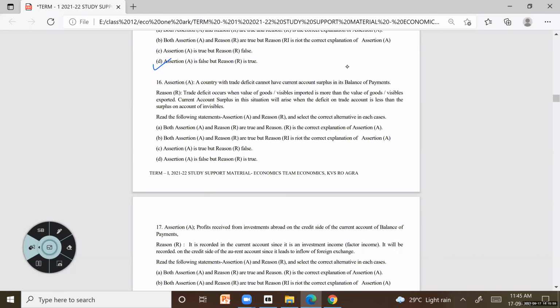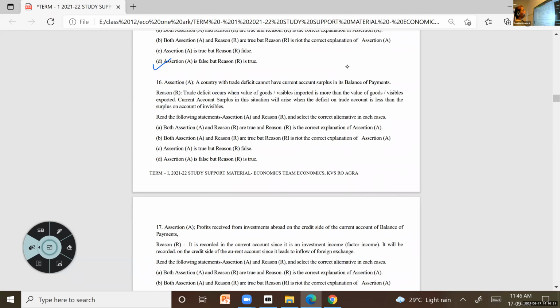Reason: trade deficit occurs when value of goods or visible imports is more than the value of goods or visible exports. Current account surplus in this situation will arise when the deficit on trade account is less than the surplus on account of investment. Aishwarya, one more thing.